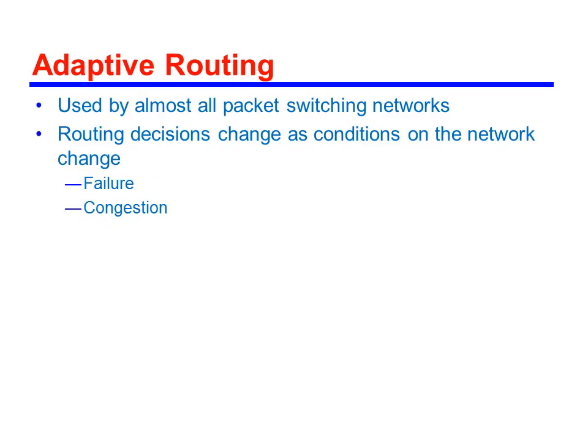Adaptive routing. Adaptive routing is used by all packet switching networks. Changes in routing decisions are made based on changing network conditions. The changes in network conditions are based on failure of nodes and links, and congestion, whenever a portion of the network is heavily congested.